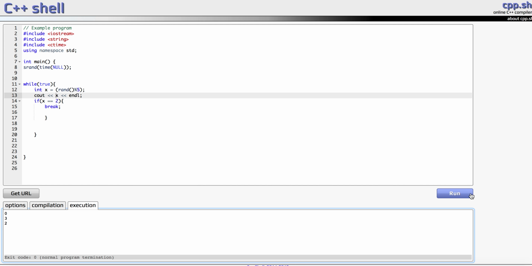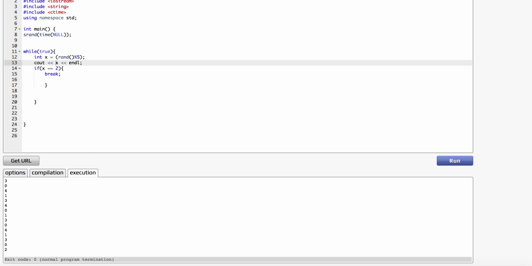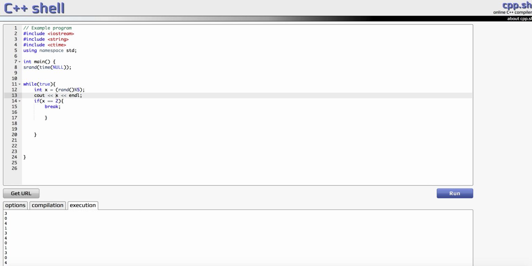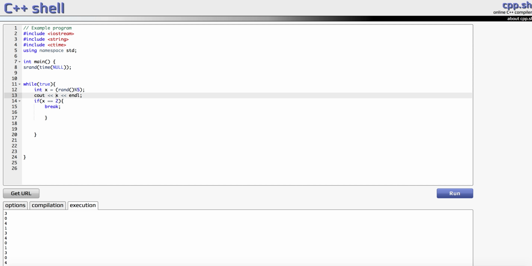So we got a lot of numbers this time, but notice how none of these were 2. This is actually a good example, because you can see that this loop, since we declared it true, kept running until it hit our condition, in which we broke out of it. So that's a brief intro to while loops, how to use them, and how to break out of them as well. Because if we never put this break statement, this thing would just be running infinitely, and it might freeze up our computer.